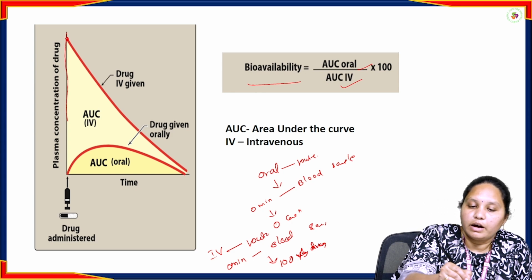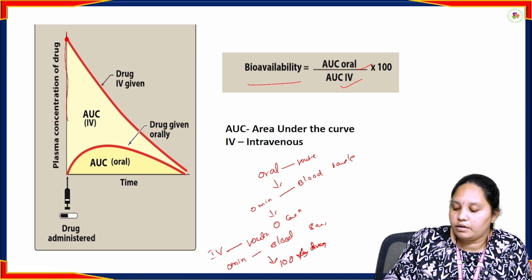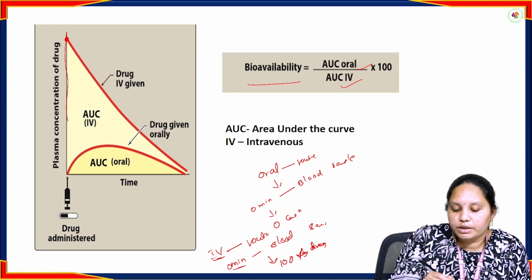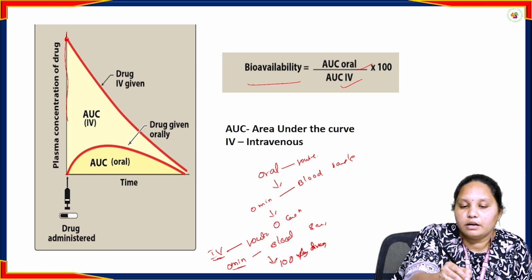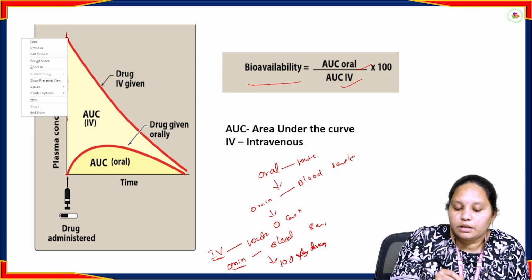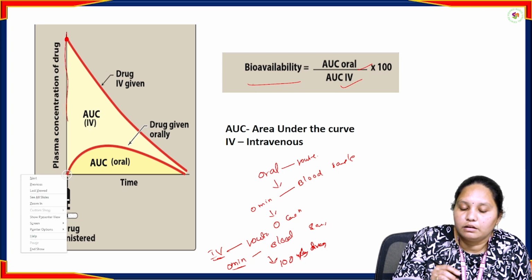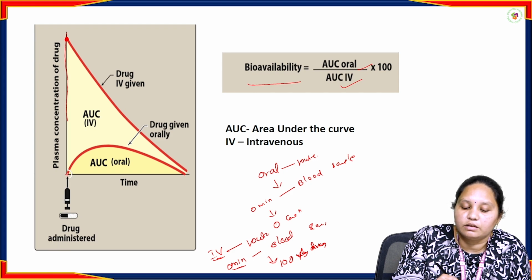That's why we got a value here. Time and the concentration for IV route at 0 minutes: at 0 minutes, for the IV route, 100% of the drug we can see. That's the value that will come here. For the oral route, if we take the sample at 0 minutes, no drug will be present in the systemic circulation. That's why this value will come here.